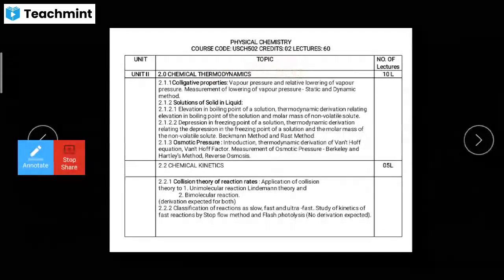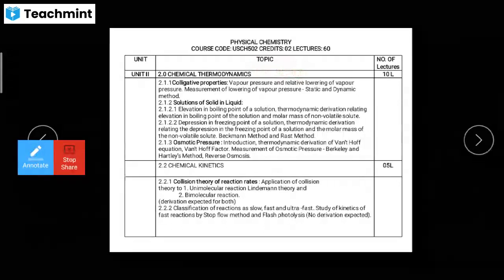Then the next part, the second unit, is chemical thermodynamics. In the first, the major weightage is for the colligative properties, then the solution in the solids and osmotic pressure. And in the chemical kinetics only the collision theory is there. Last year in the SY we talked about this collision theory, just the assumptions that we have seen.